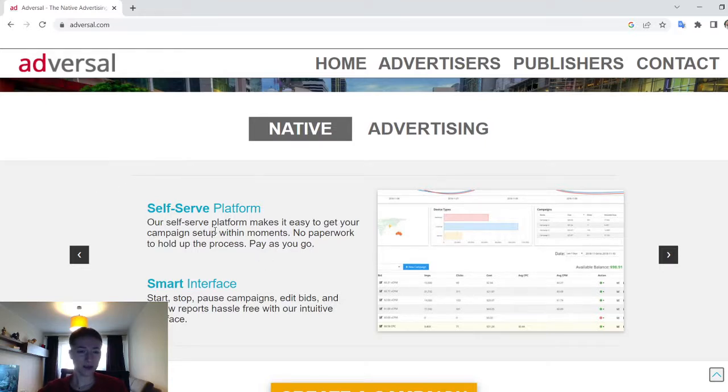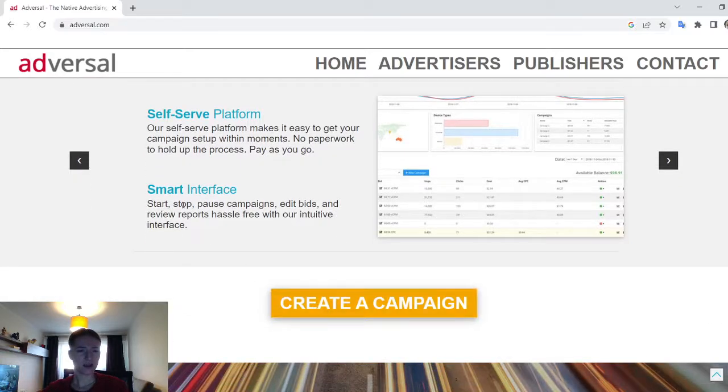Our self-serve platform makes it easy to get your campaign set up within moments. No paperwork to hold up the process. The smart interface, so you can start, stop, pause campaigns, edit bids, and review reports hassle-free with their intuitive interface.